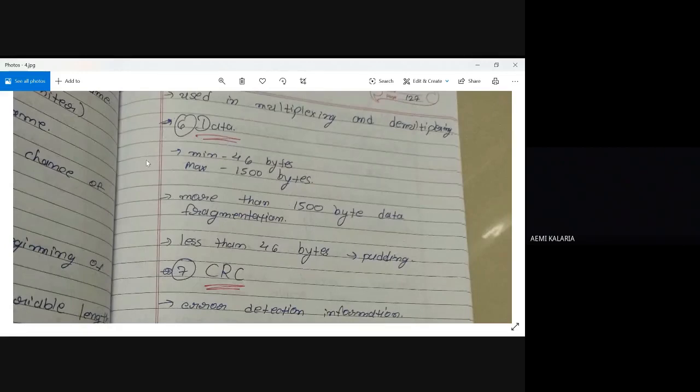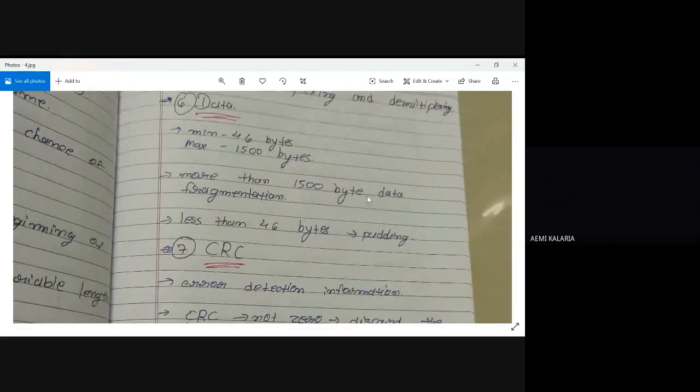With data I am adding some preamble, SFD, destination address, source address, CRC. That is a different thing. But this is pure data, meaning minimum 46 bytes and maximum 1500 bytes in the data part. If it is more than 1500 bytes, then I have to fragment my data. And if my data is less than 46 bytes, then I have to do padding.